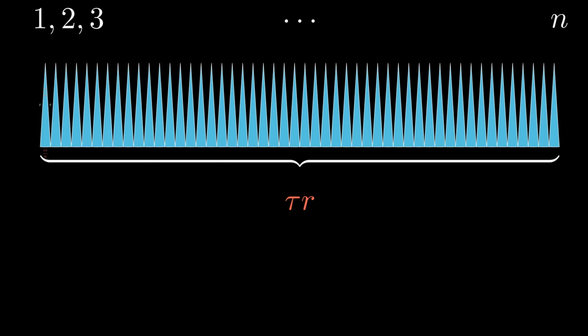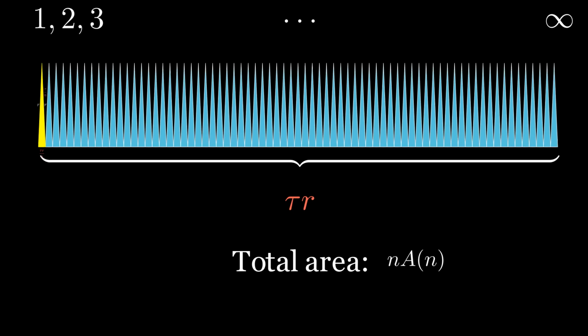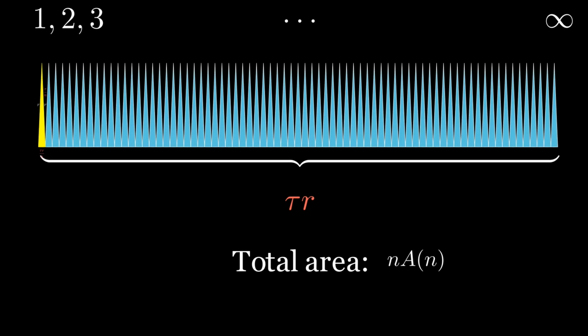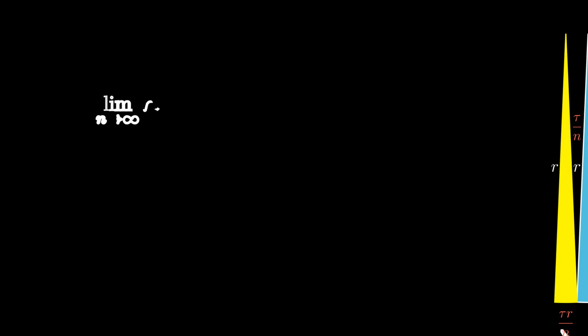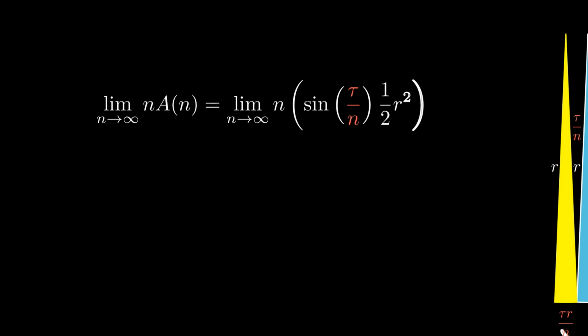Now that we know the formula to get the area of one of n triangles, let's look at the big picture. We have n total triangles, meaning that the total area of our circle is going to be n times the area of 1. This is where I'm going to bring back infinity. We have an infinite number of triangles, so our total area becomes the limit of n times A of n as n approaches infinity. So, looking back at our formulas, the limit looks like this.